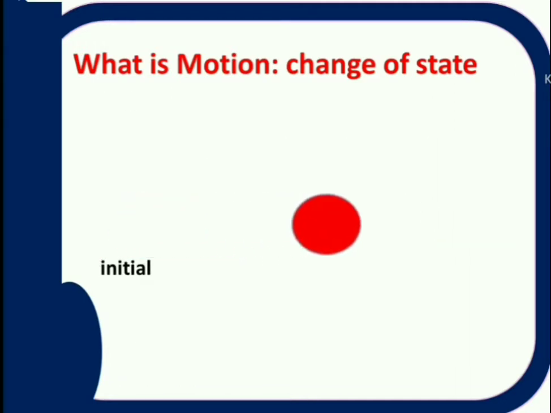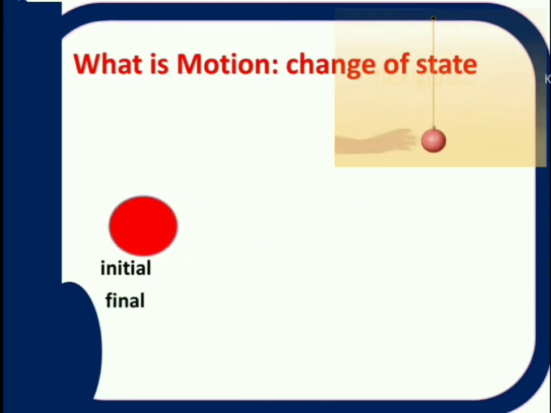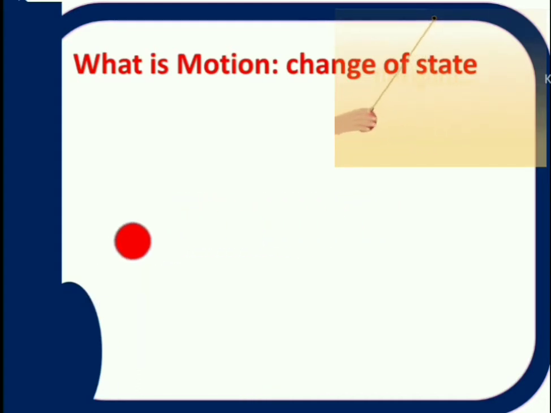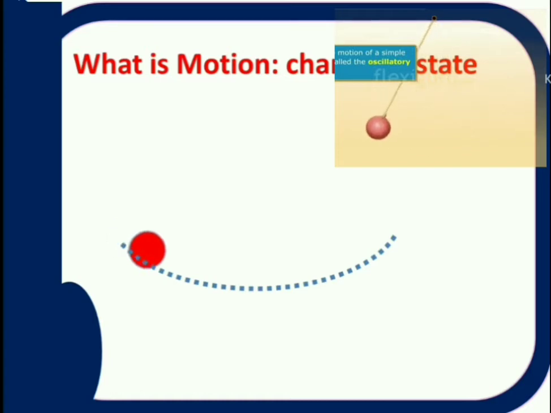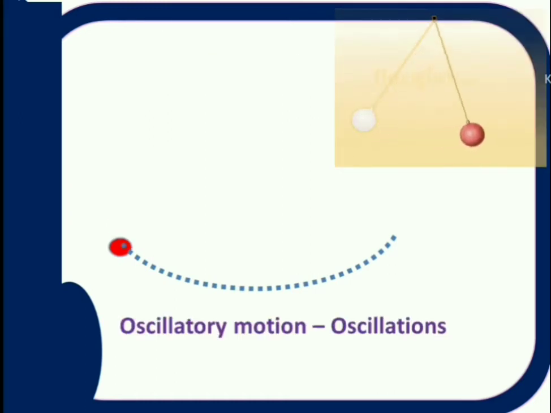Now what kind of motion is this? Actually initial and final positions are the same, but in a straight line it is moving front side and coming back to its original position. So the body's initial and final positions are the same, but there is a displacement in the body, right? What kind of motion is this?